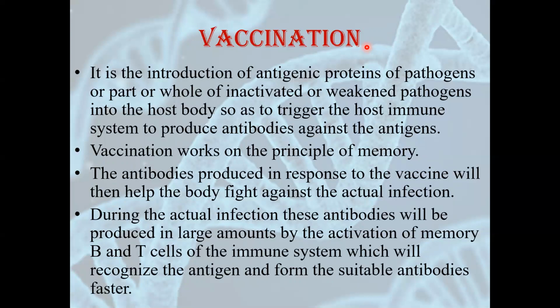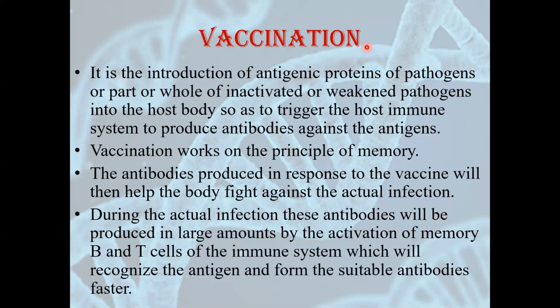The antibodies produced in response to the vaccine will then help the body fight against the actual infection. If there is an actual infection later on in our life, the antibodies produced can fight. So vaccination is very, very important for our body. Generally these vaccines are given before the age of 5 years, so that in later life, at any time and at any age, if there is an actual attack of the pathogen, our body can fight against it.